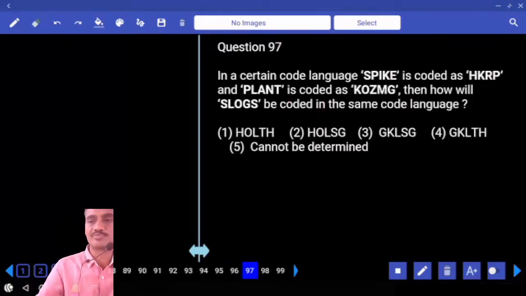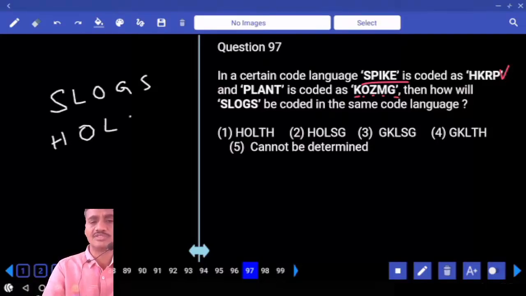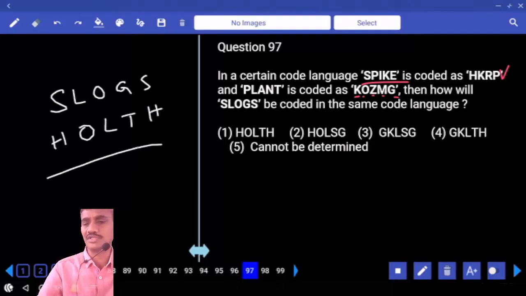97. Spike is coded as HKRP. And plant, PLANT. The letters are opposite. Then what is the code for the word SLOGS? S is H, and so on: HOLTH, choice 1. For the letters, their opposite pairs were given. 97.